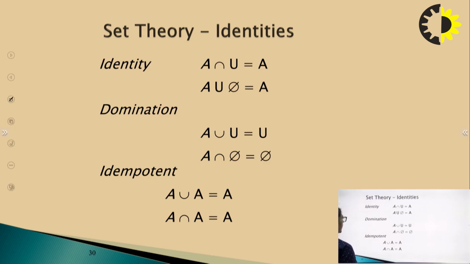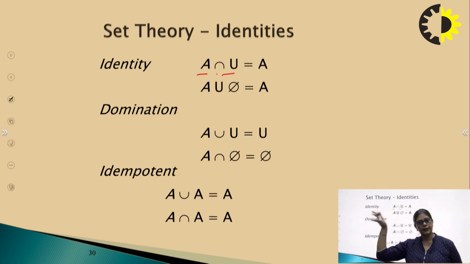Now various identities. If A is intersected with the universal set, then we will get A itself, because intersection means the common elements, and A is a subset of the universal set, right?